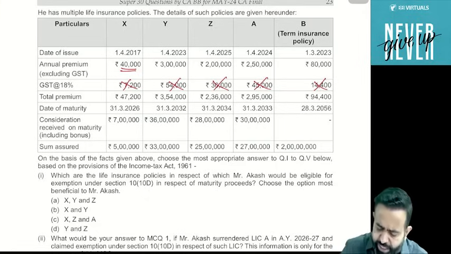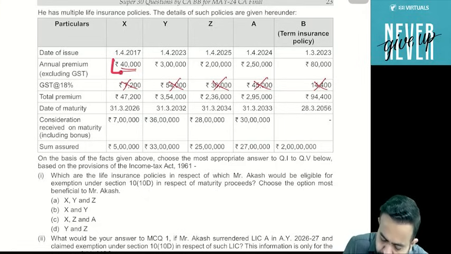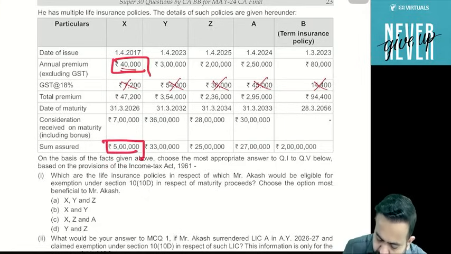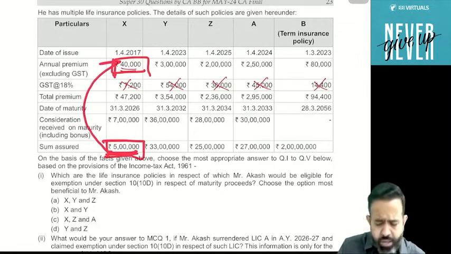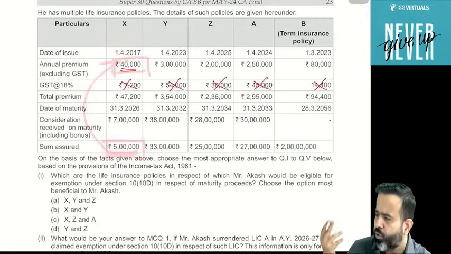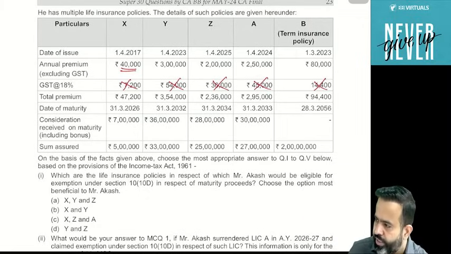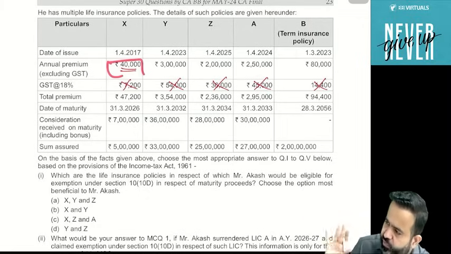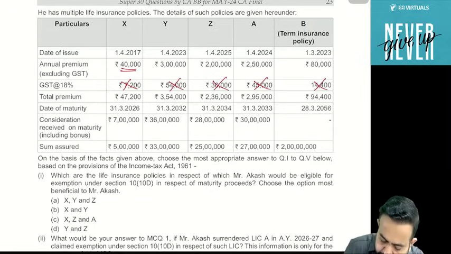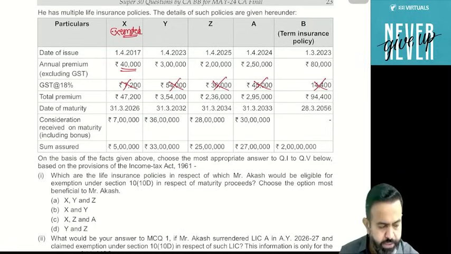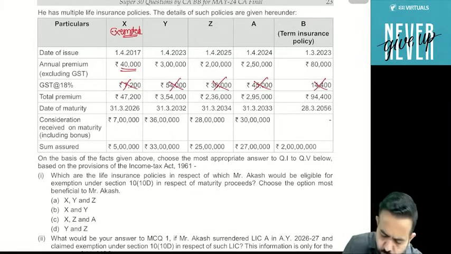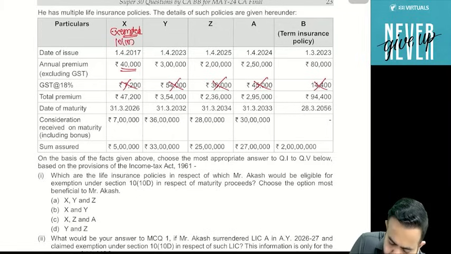So here guys, can I say that the premium is 40,000 and your sum assured was 5 lakh. So 40,000 is within the 10% limit. And this policy is taken before 1/4/2023. Even if it were taken on or after 1/4/2023, it would still be exempted because the premium is not more than 5 lakh. So can I say that this life insurance policy maturity is going to be exempted? Yes, exempted. So maturity will be exempted under section 10(10D).